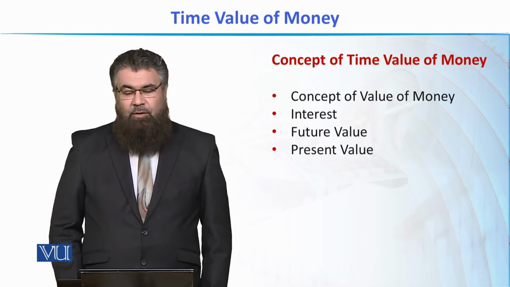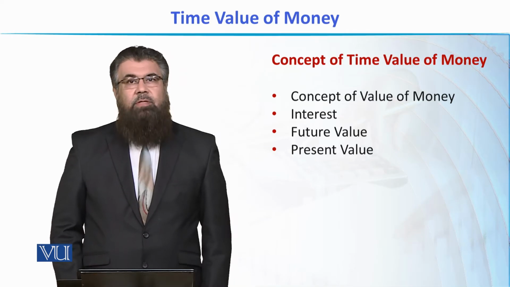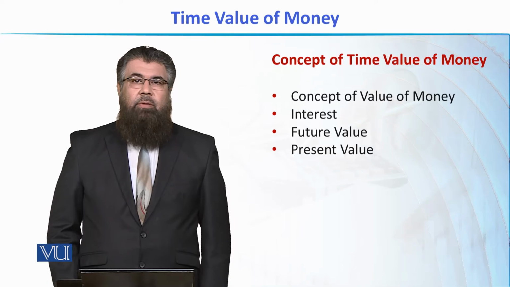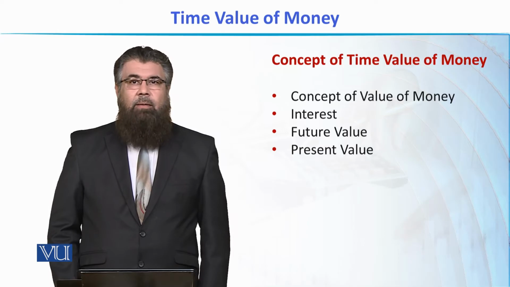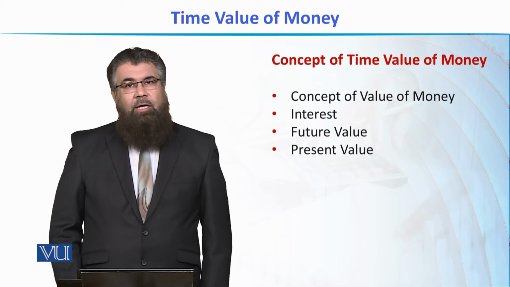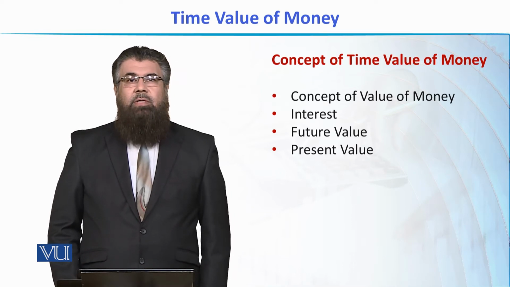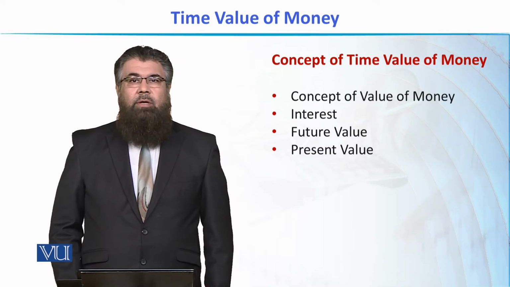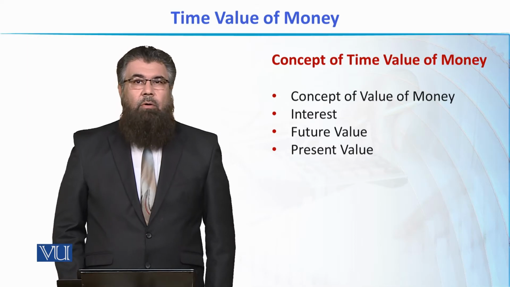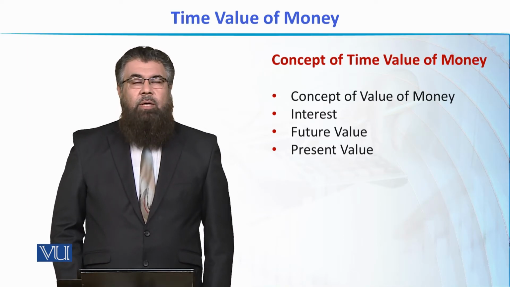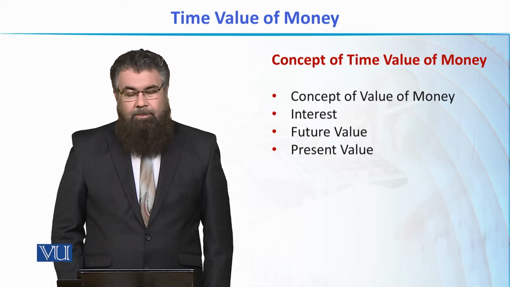So when we say time value of money, we actually refer to the changes in the value of money over time. Why does it change? There may be reasons for changes in the value of money, and some of them we'll discuss later. But principally, the value of money changes because of interest. Interest is something that is called a return, or in some cases, we may call it profit or markup, and other terms may be used. But it is the addition in the value of money over time.